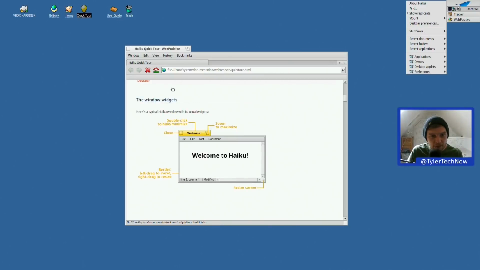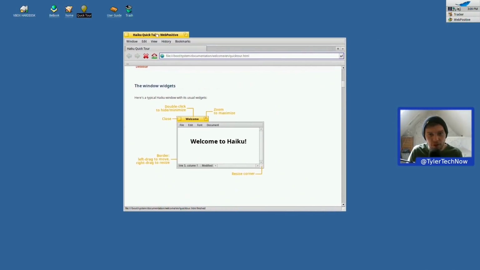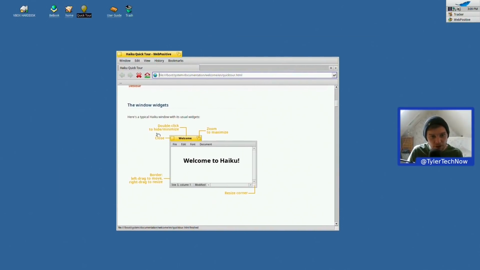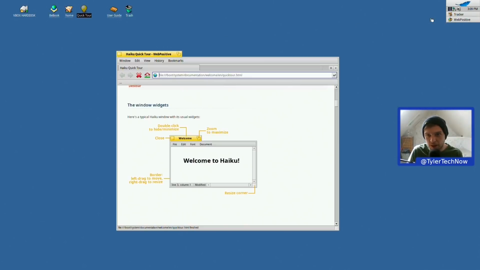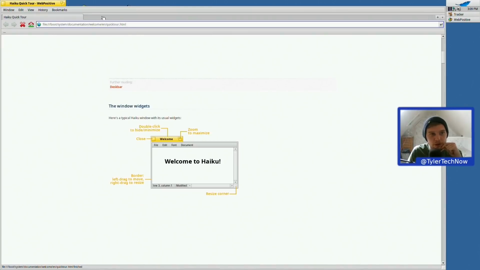Okay, so here's our window with its usual widget. This is our widget up here. We can drag that to move it around. Double clicking to hide or minimize. If we double click, that will disappear, and then there it is running again. We can open that, and then there it is again. Zoom to maximize. This button here will do a full screen, kind of.